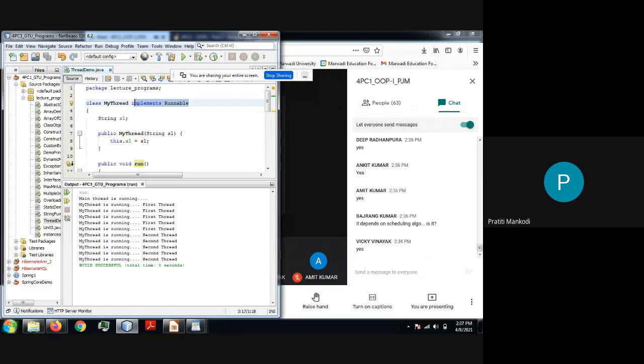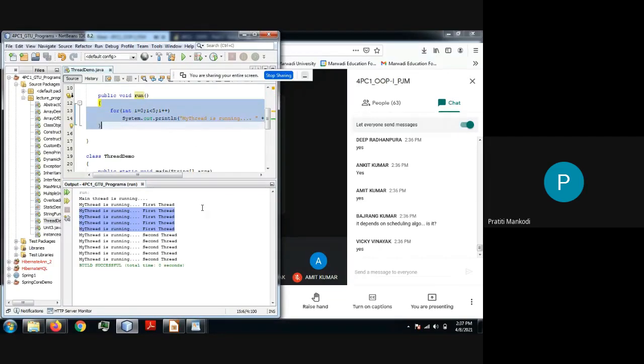It may happen, see, right now what is the output? The first thread has been picked up, the thread has been entirely completed, the loop finished entirely, printed 5 times. Then it takes the second thread and again does 5 times, right? Next time when I run it, again that happens. This time when I ran it, what did it pick? Both were in the ready queue, it picked the second, executed 5 times, picked the first, executed 5 times. Now see, when I ran it again, what happened?